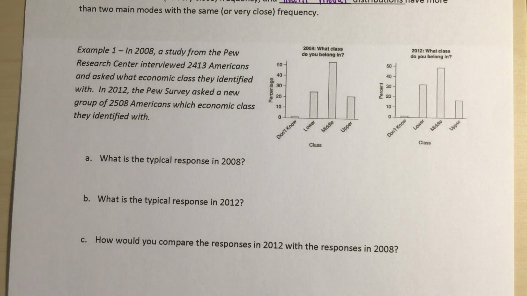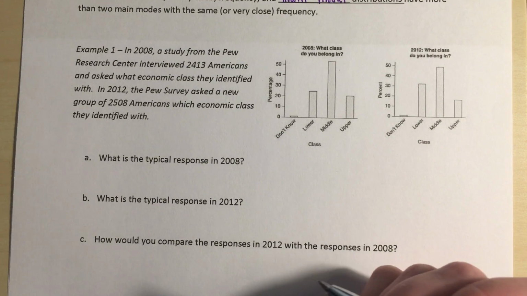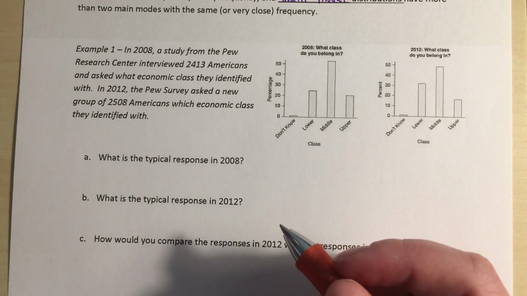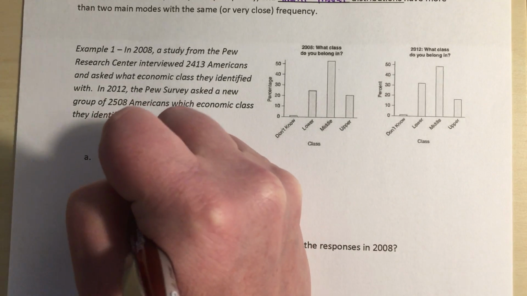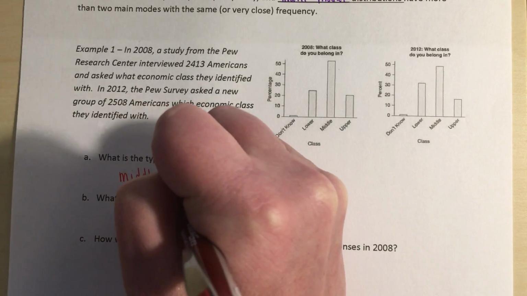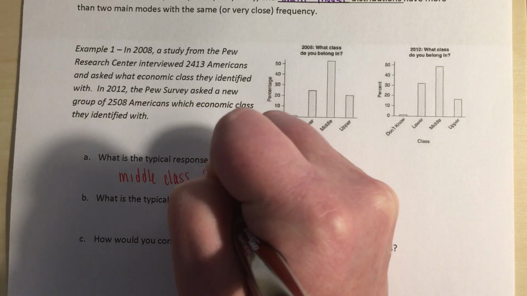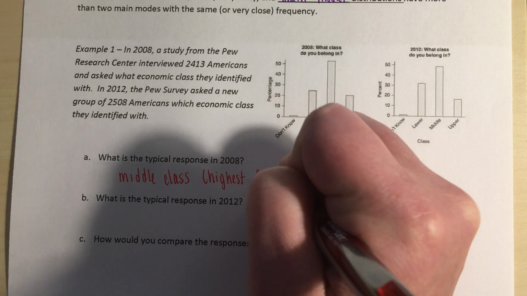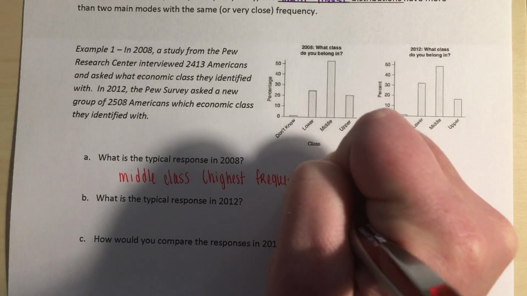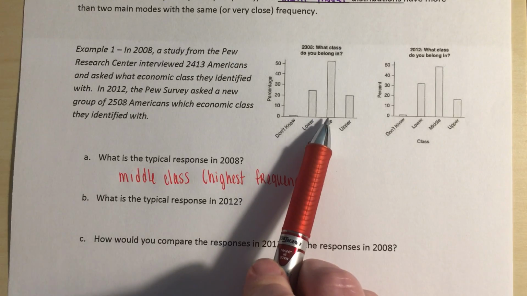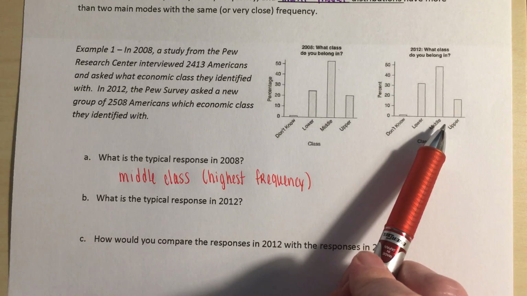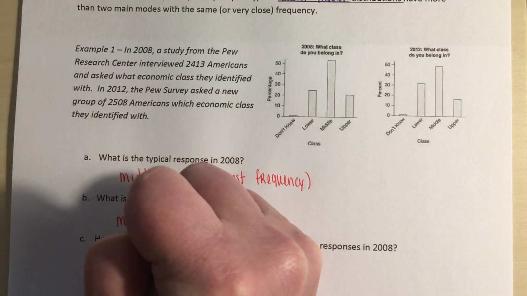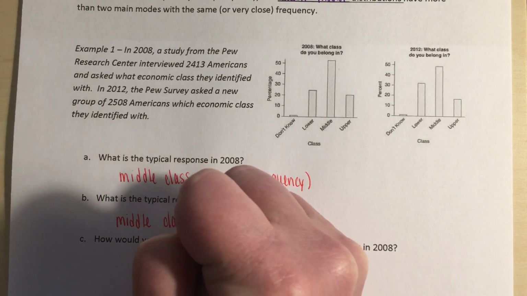So what is our typical response in 2008? Again, we use the word typical when we're thinking about our mode, which is our most frequent. So that is going to be middle class, because it has the highest frequency. We look over here, we also have a typical or mode of the middle class.